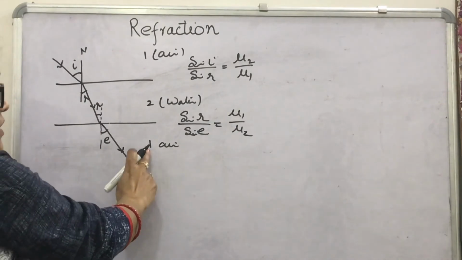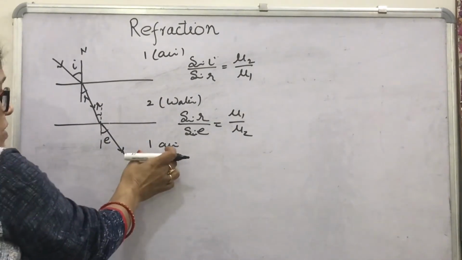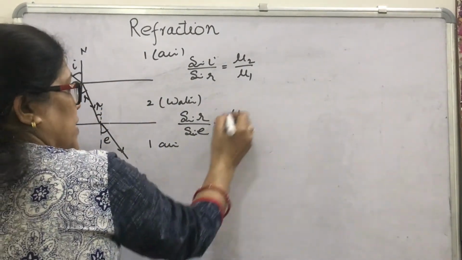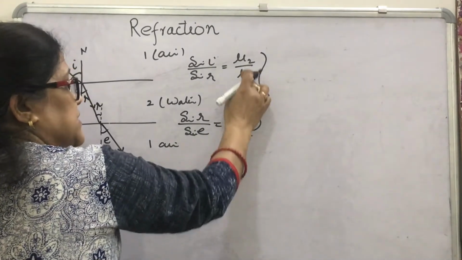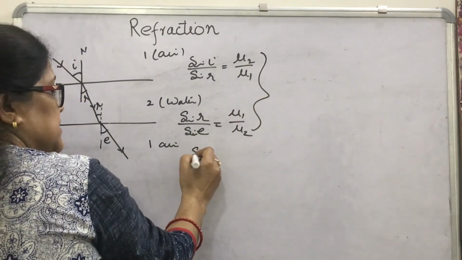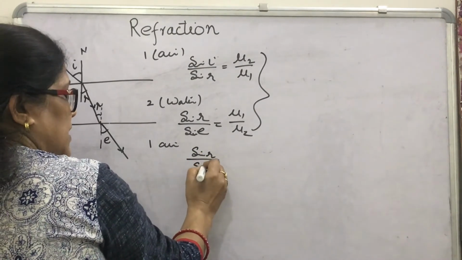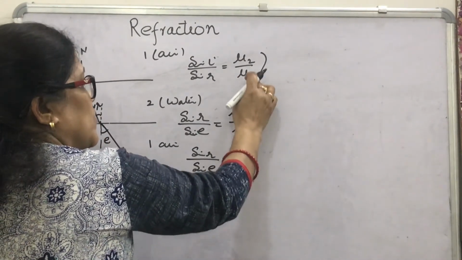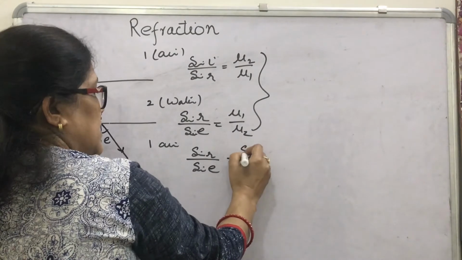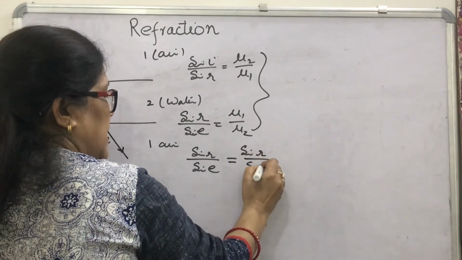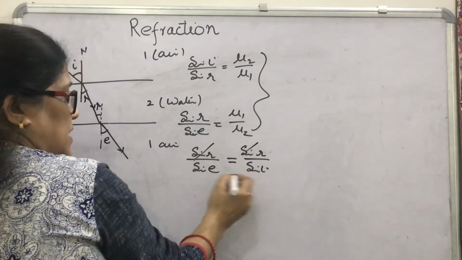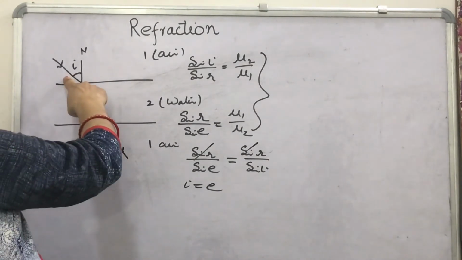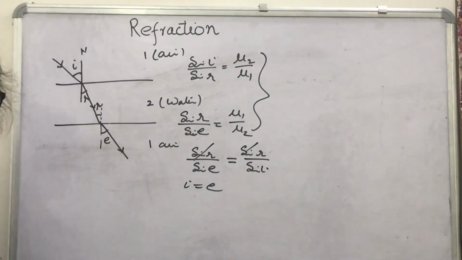Will you write it or not? This will be the second medium, this will be the first, so you will write this refractive index upon this. Look here, you can compare these two by reversing this value. What will you get? Sin R upon sin E will be equal to mu 1 upon mu 2, that is sin R upon sin I. By reversing it, sin R is cancelled. What will you get? I equal to E. That is, the angle of incidence is the same as the angle of emergence.